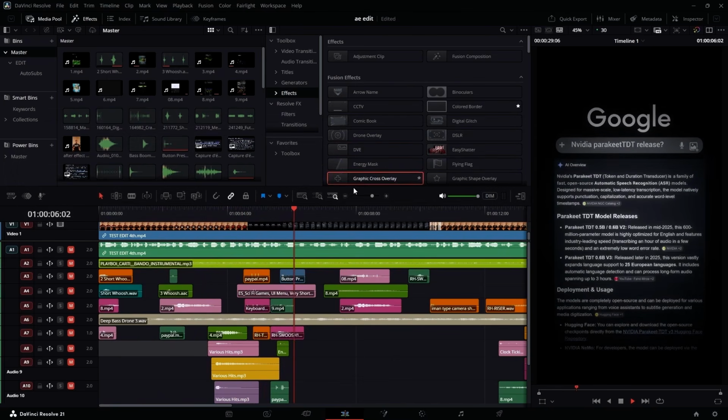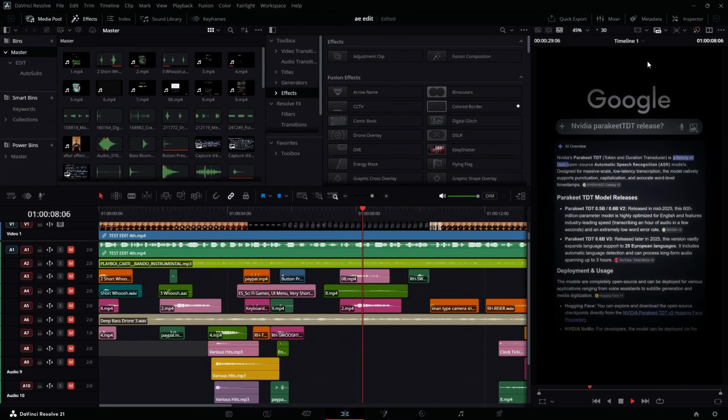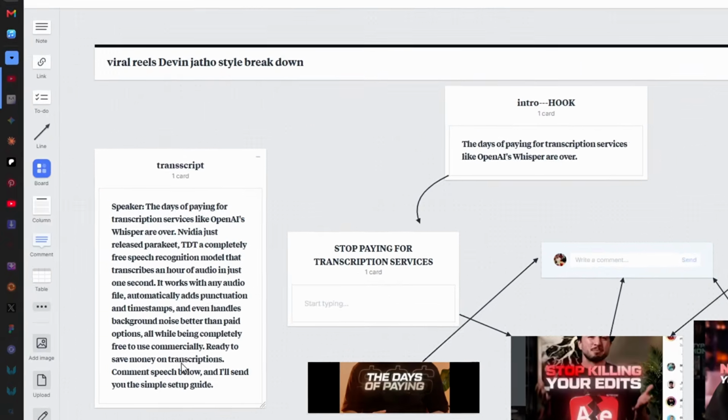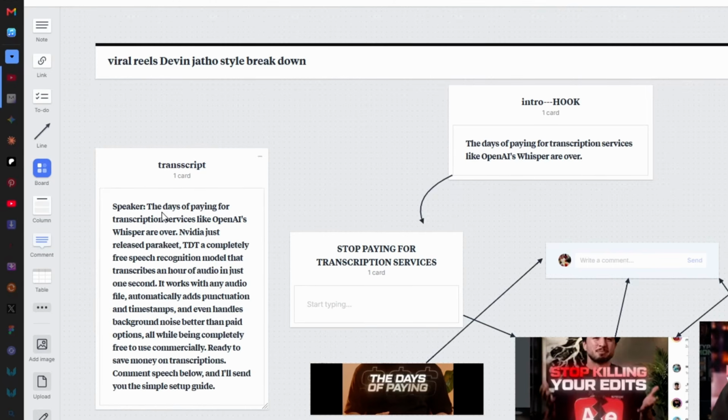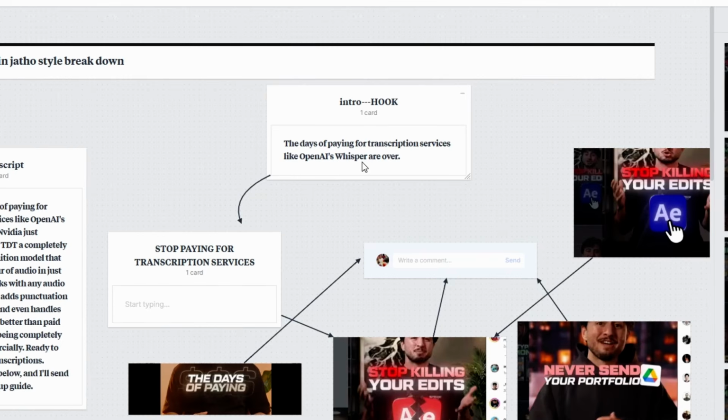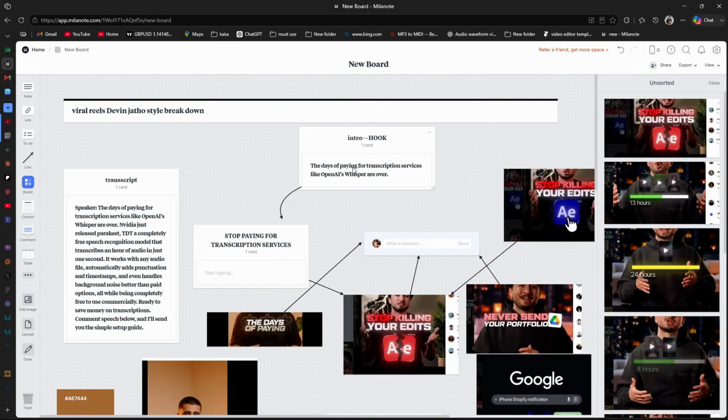Now I'm going to start by showing you how I came up with the ideas for this edit. So I'm just going to briefly walk you through how I did this storyboarding or how I came up with these ideas. This is the entire script of the video. You can see here speaker that I generated a script of a video. Now the most interesting part is the hook, which says the days of paying for transcription services like OpenAI Whisper are over. So what they usually do is they take this hook and condense it into 4 or 5 words that will catch your attention.